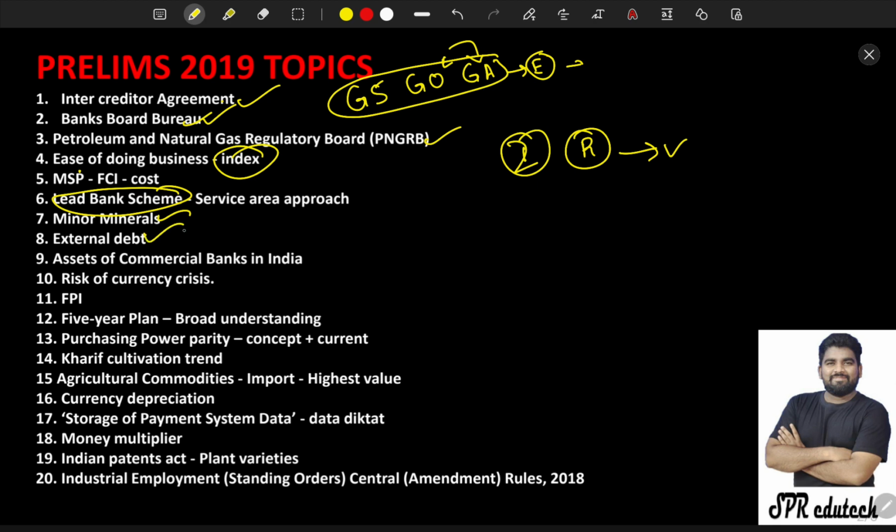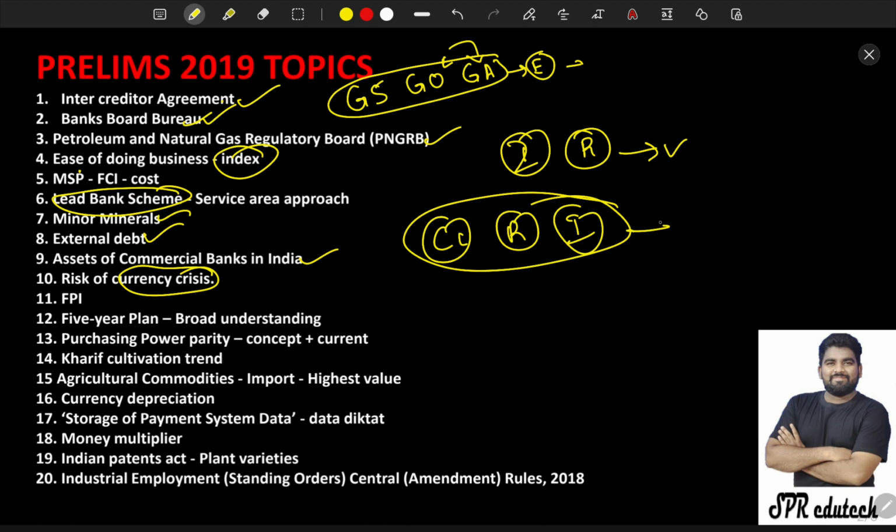So that is the trend. External debt, assets of commercial banks in India, risk of currency crisis. Let me explain one thing. Currency crisis, recession, inflation, these are all common topics that will be found again and again in your paper. FPI, 5-year plan, broad understanding, purchasing power parity concept plus current kharif cultivation trend, and agriculture commodities, import and high value, currency depreciation. As I said here, currency crisis, here currency depreciation.